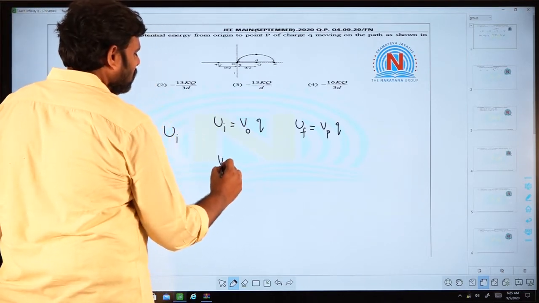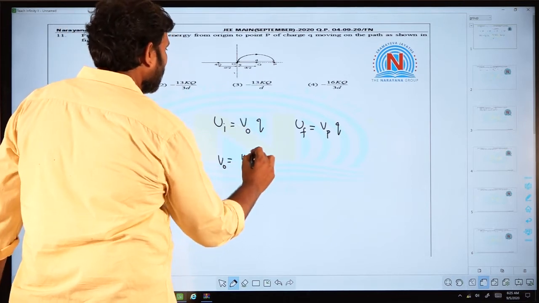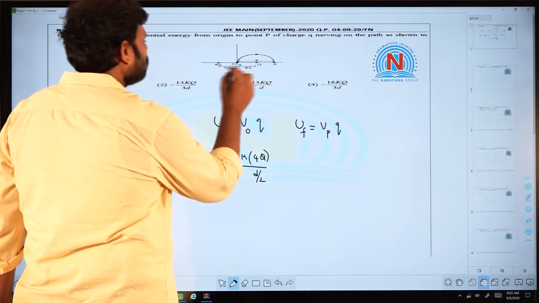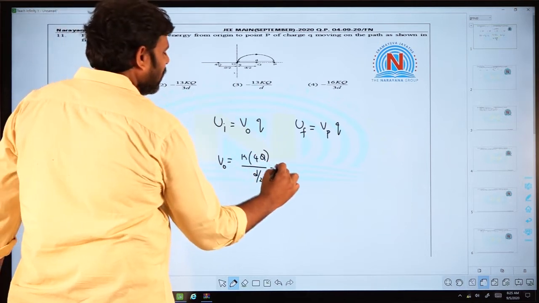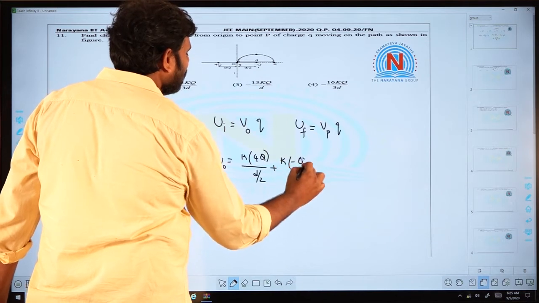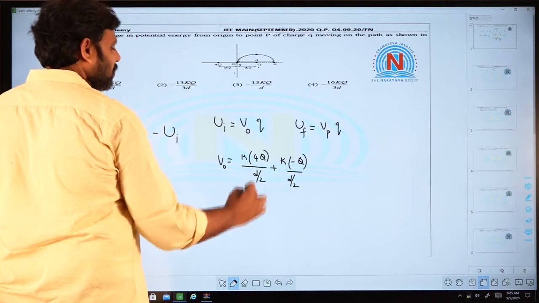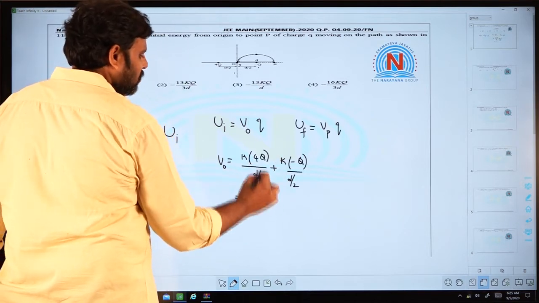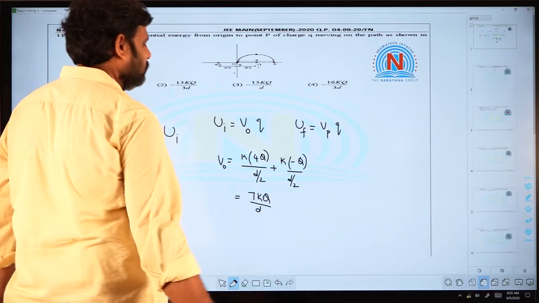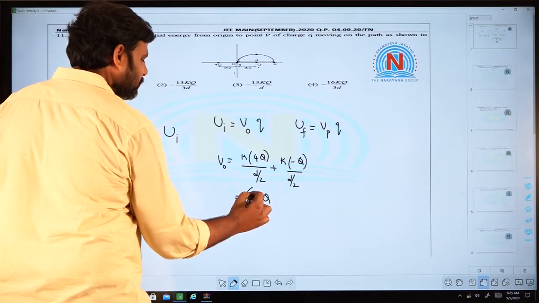So V naught, the potential at the origin, is equal to K times 4Q by D by 2. This is the potential due to 4Q at origin, and due to minus Q the potential will be negative, it is minus KQ by D by 2, which comes out to be 6kQ by D.